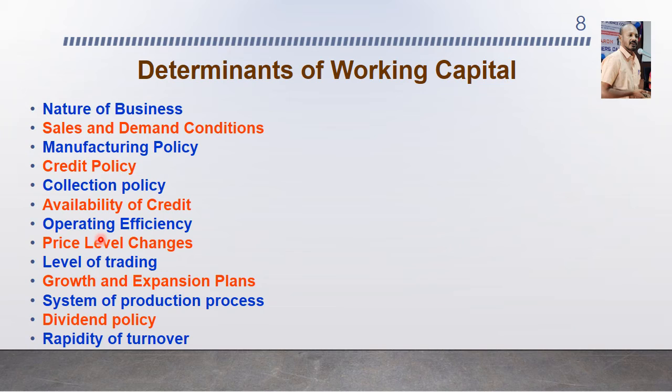The next one is the operating efficiency of a firm. It relates to optimum utilization of the resources and minimum cost. If the firm is efficient in controlling its operating costs and utilizing its current assets, then it helps in keeping the working capital at a lower level. The use of working capital is improved and the pace of the cash conversion cycle is accelerated with operating efficiency.